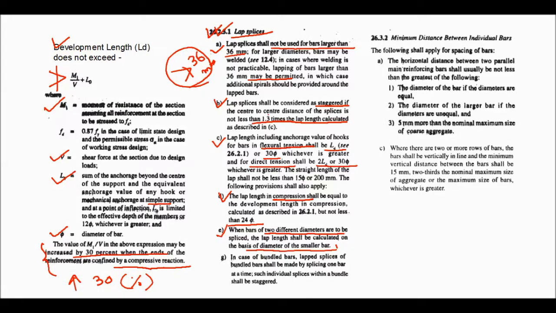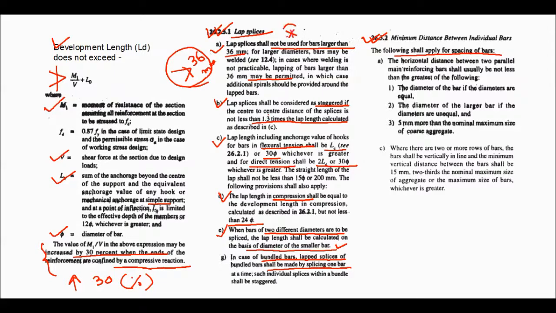When bars of two different diameters are to be spliced, the lap length shall be calculated on the basis of the diameter of the smaller bar. In case of a bundle of bars, lap splices of bundled bars shall be made by splicing one bar at a time. Now the minimum distance between individual bars. Now spacing of the bars. So this is lap splices.